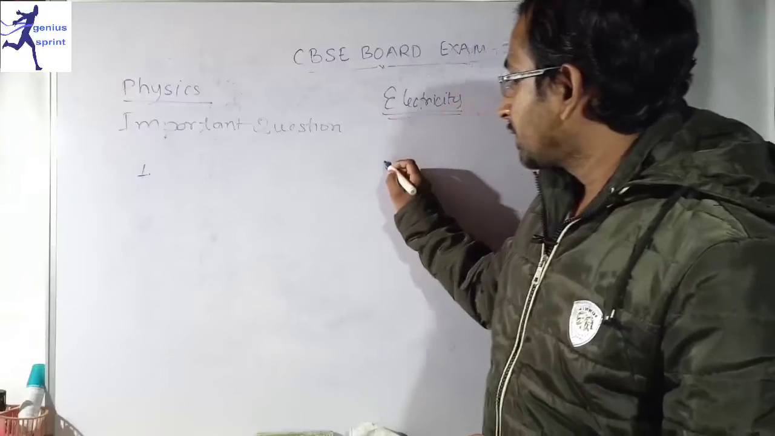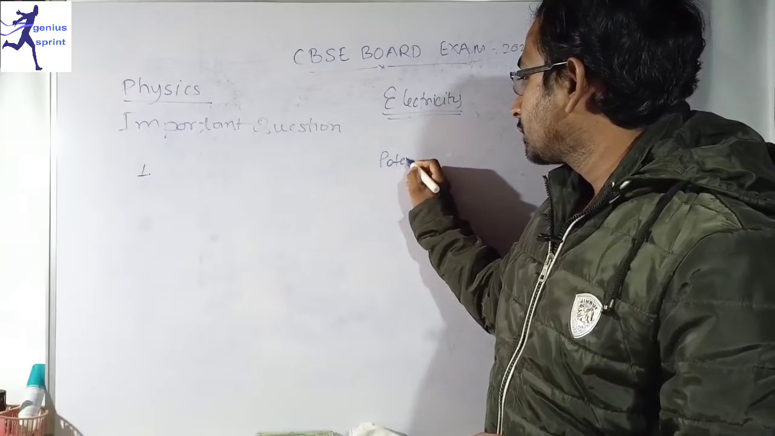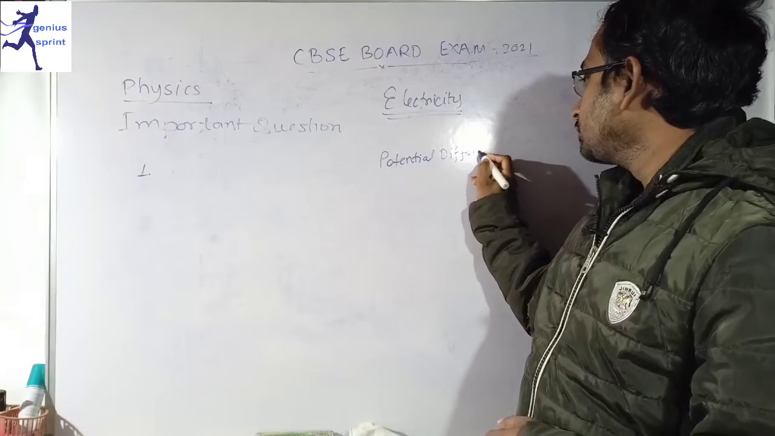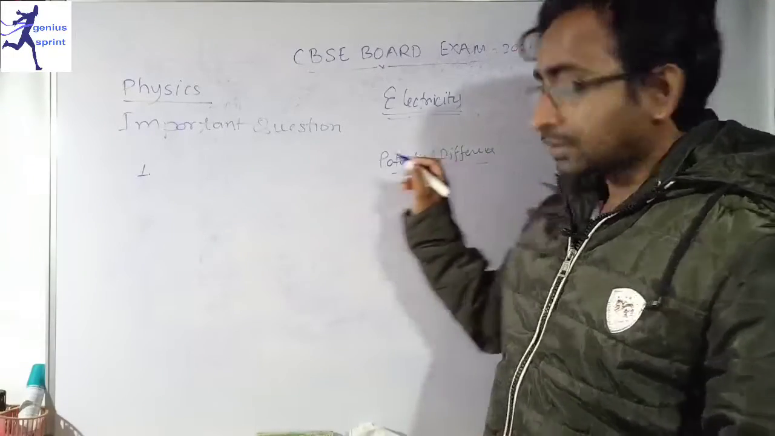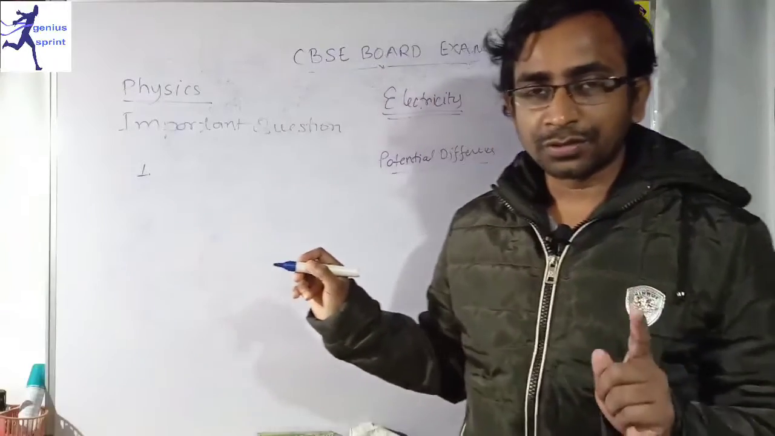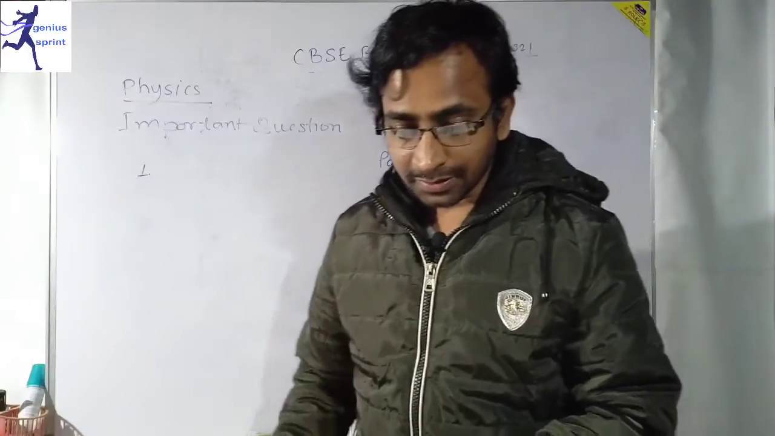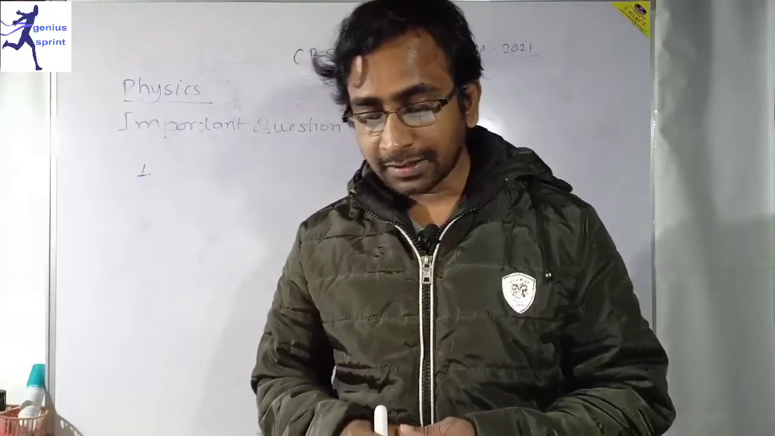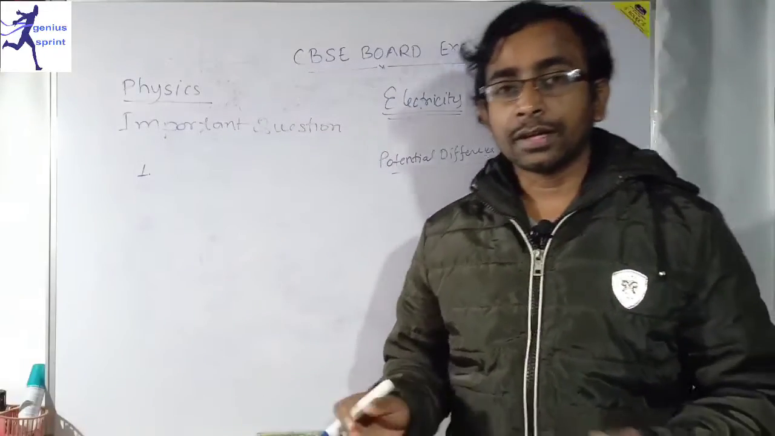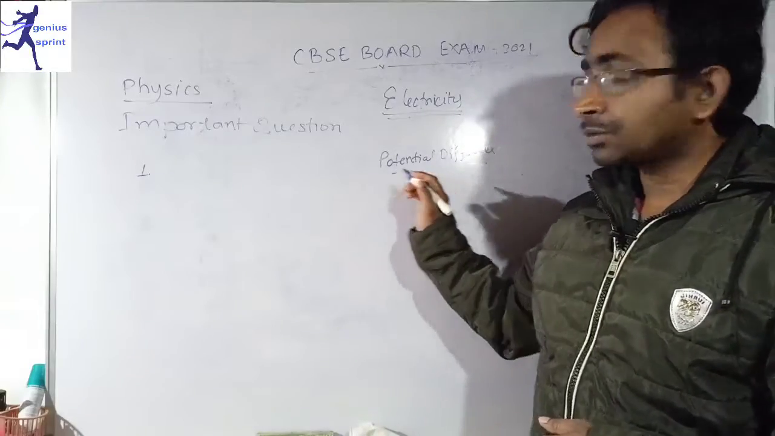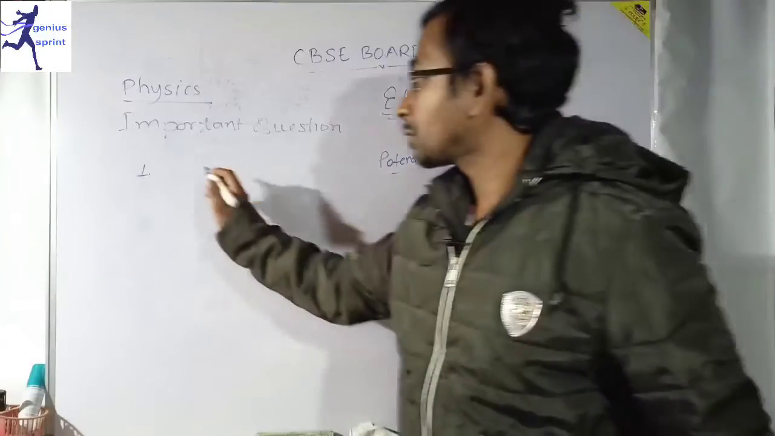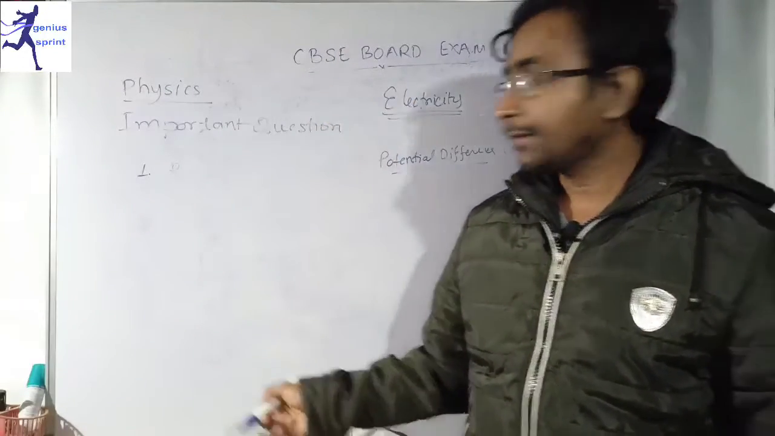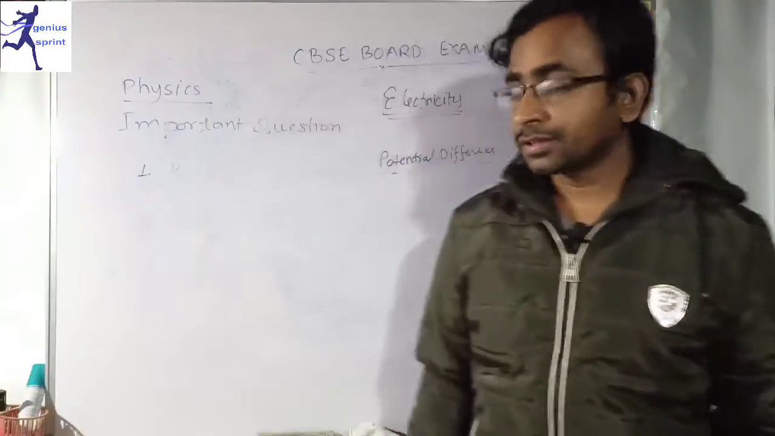Yes, the answer I already told you is potential difference. Our first option was current, second option was potential difference, third option was resistance, and fourth option was power. So as I already told you, potential difference, which is option B, is correct. So this is the first question out of our 10 questions. Let's move on to the next question.